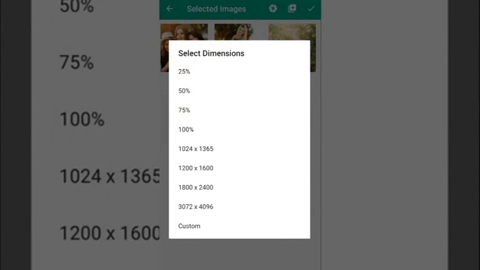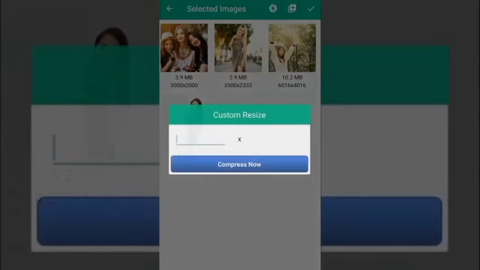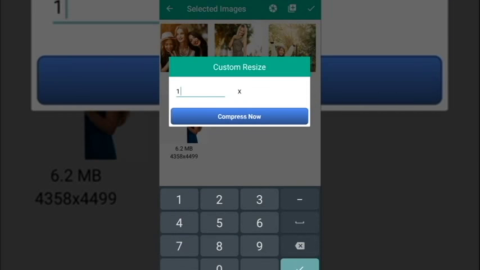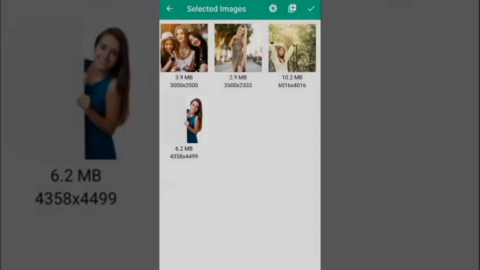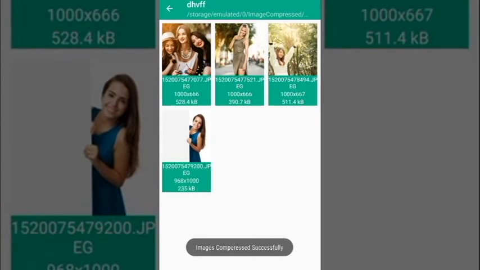we get different quality and dimensions. Now we select custom and enter dimensions and then press compress. Now the process starts to resize the images. After successfully resizing, it redirects you to your resized images folder.